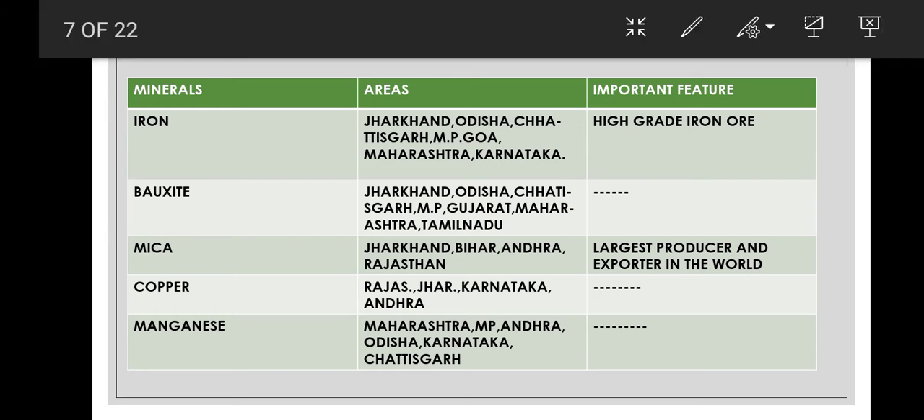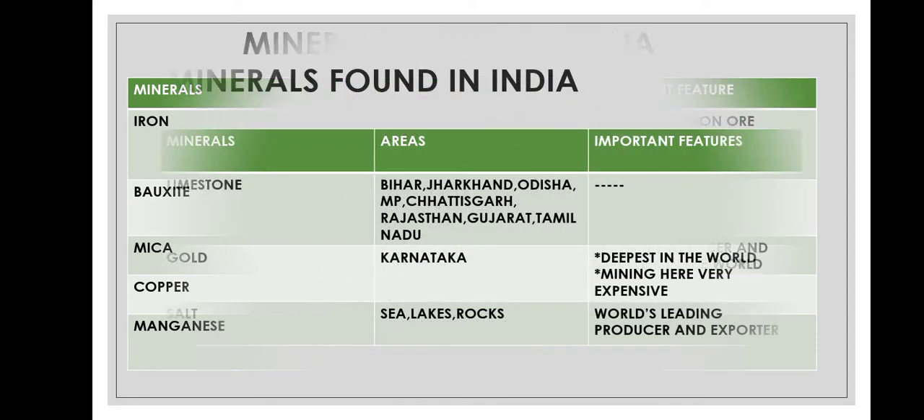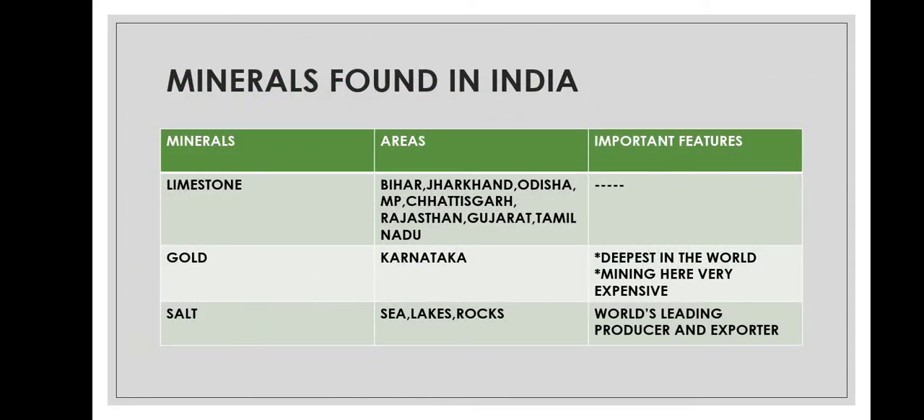Limestone is found in Bihar, Jharkhand, Odisha, MP, Chhattisgarh, Rajasthan, Gujarat, Tamil Nadu. Gold is found in Karnataka only, and the mines here are the deepest in the world and mining is very expensive. India is the world's leading producer and exporter of salt, and it is found in sea, lakes, rocks, etc.